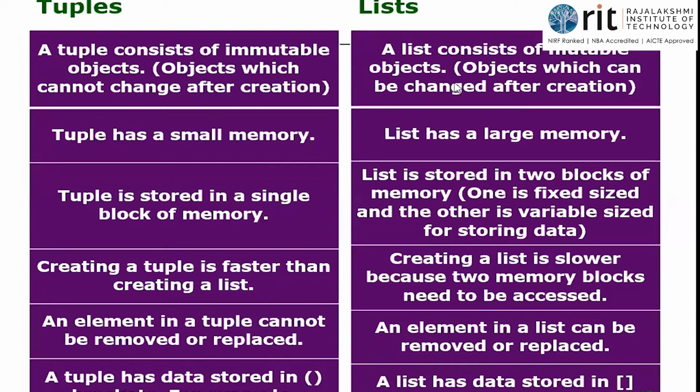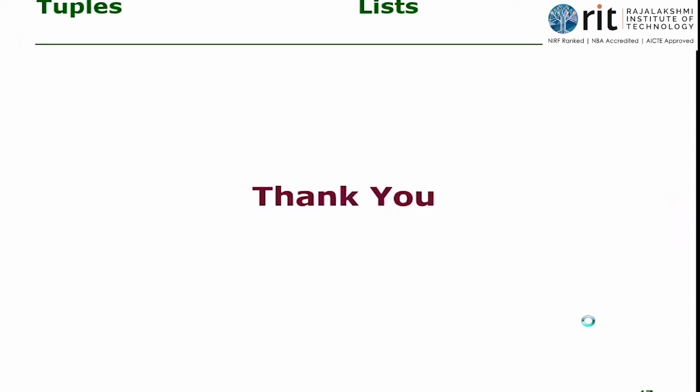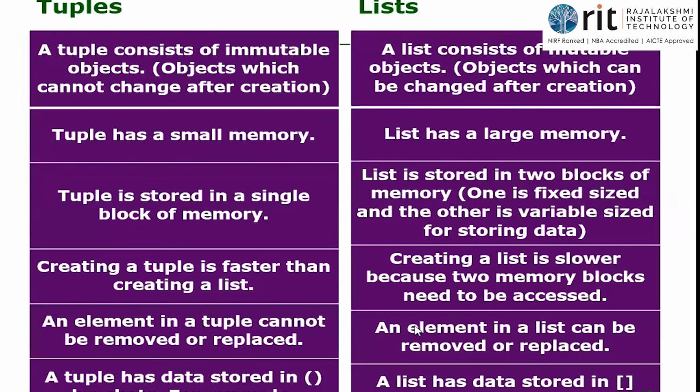When we look at mutable and immutable, what we are discussing is whether we can add extra items to the list or not. Here it is all about changing the values in the list. You can give such a point if you want. The last point is again the same point which is repeated. Here they did not put the definition, so I told about the definition. Here they have mentioned round brackets and square brackets as the last point. That I have already said in the first point. So you can give an example here: 1,2,3 in round brackets, 1, 2 and 3 in square brackets. That's it. So these are the differences between tuples and lists.